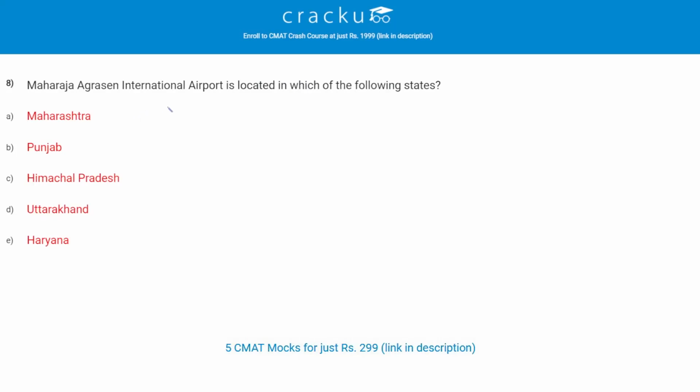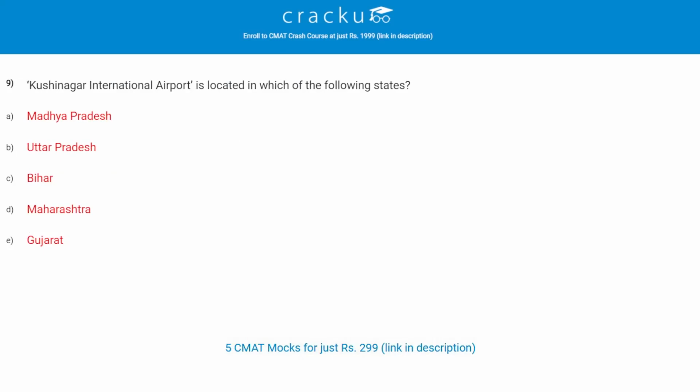Let's check the next question. Maharaja Agrasen International Airport is located in which of the following states? So the correct answer is E, Haryana. Maharaja Agrasen International Airport is called Hisar Airport as well. Let's check the next question. Kushinagar International Airport is located in which of the following states? The correct answer is B, Uttar Pradesh.